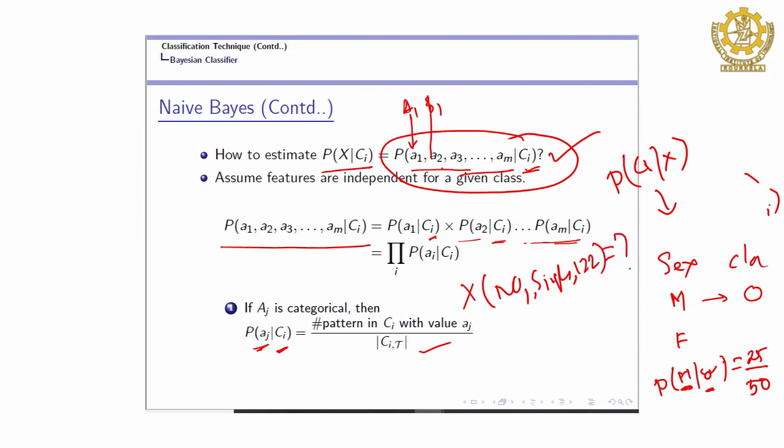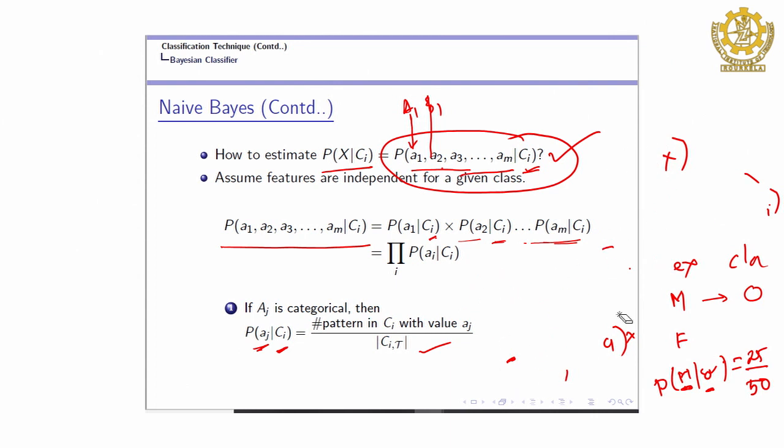So, first, what is the task? You have to consider the probability of x given class C1, where C1 is 0. So, x is what? X is no. What you have to compute is the probability of no given class C1 and probability of single given class C1. Then you multiply it all.